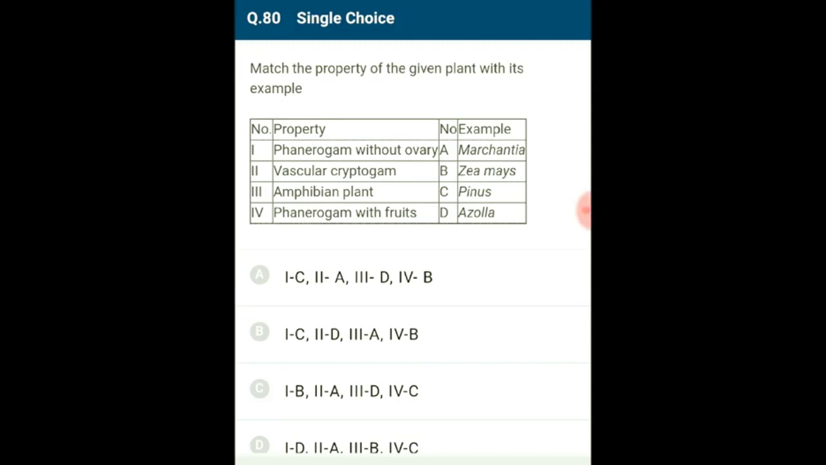So the correct matching one is option B. Gymnosperm without ovary, that is Pinus. Vascular cryptogam, Azolla. Amphibian plant, Marchantia. Phanerogam with fruits is Zea mays.